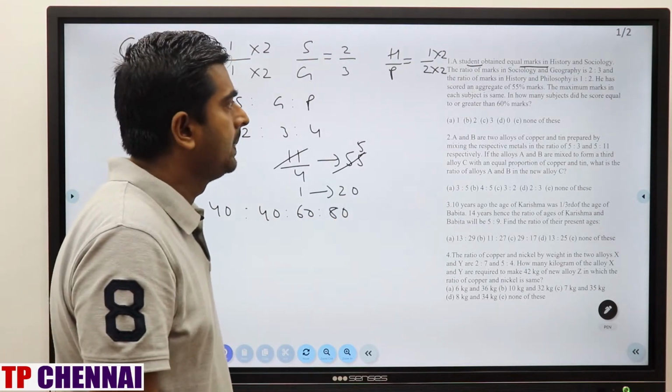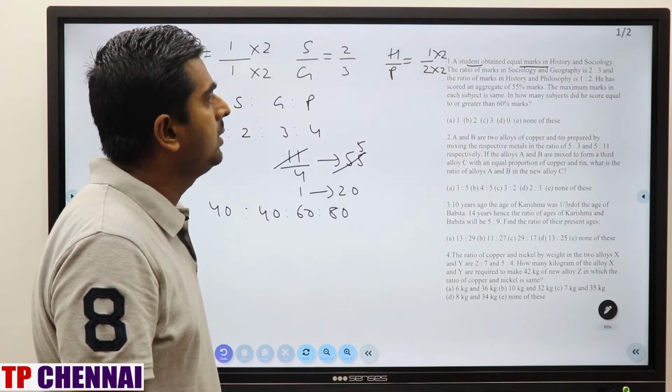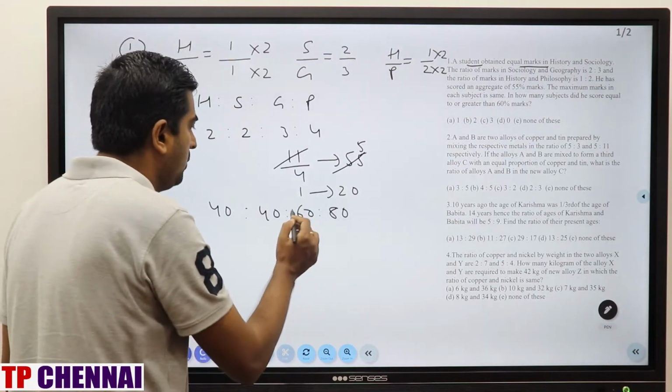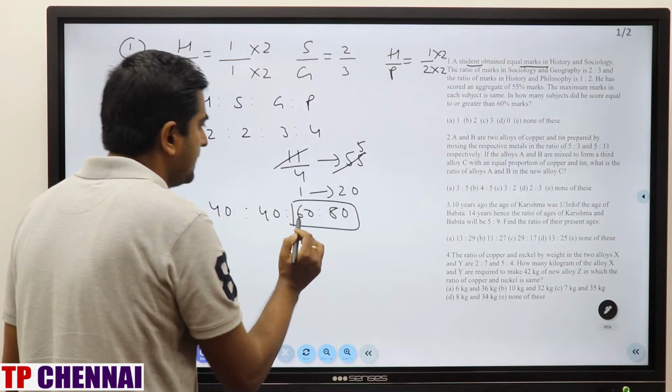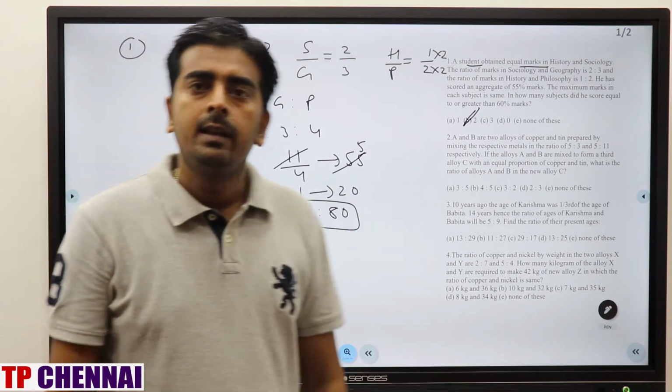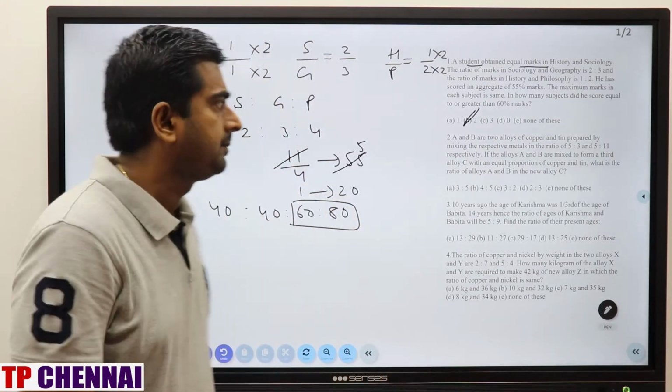Now what are they asking? In how many subjects did he score equal to or greater than 60% marks? How many subjects are there equal to or greater than that? 2 subjects. So my answer is the second option. Clear?